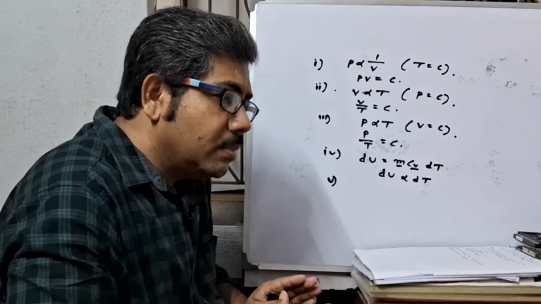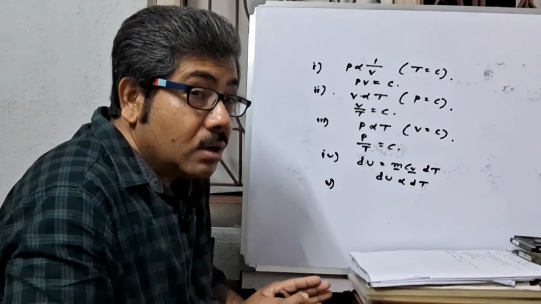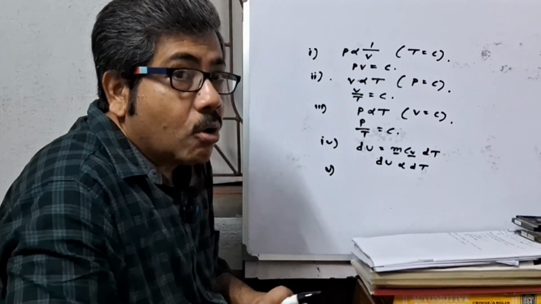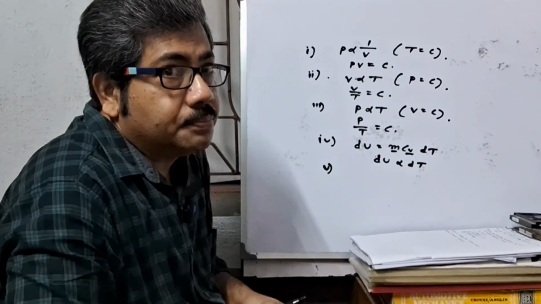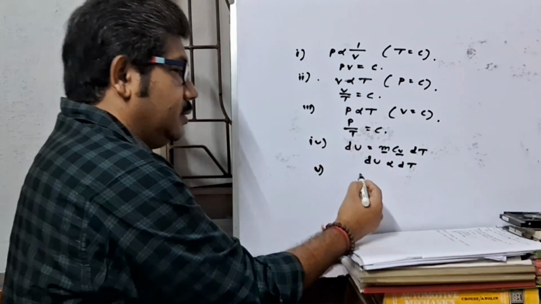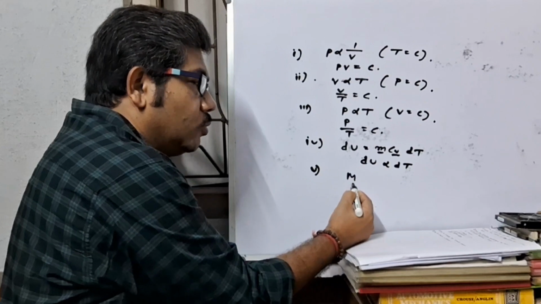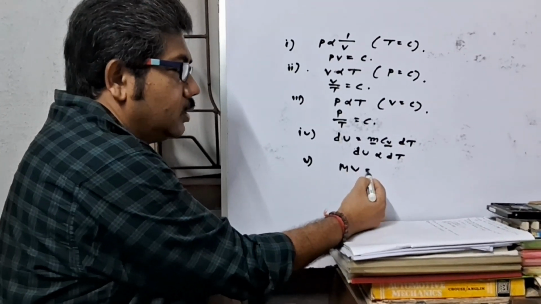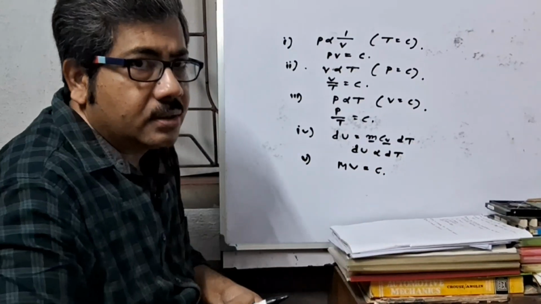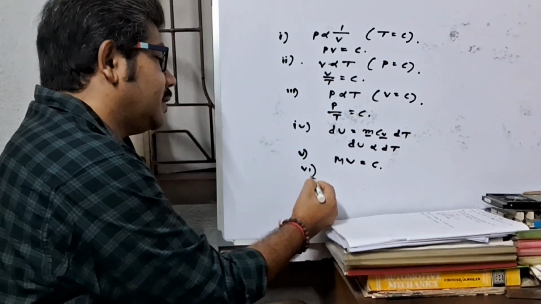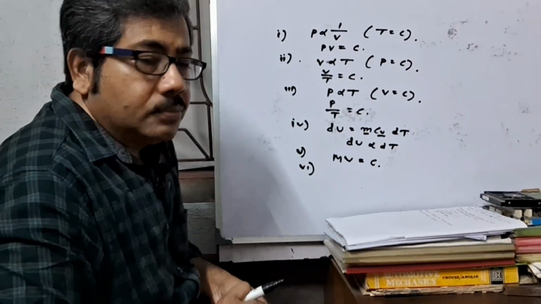Or you may say in this form, equal volumes of all the perfect gases contain the same number of molecules under the same pressure and temperature. That means here molecular weight times volume, that is molecular volume, equal to constant. This is Avogadro's law. And number 6, Reynolds' law.